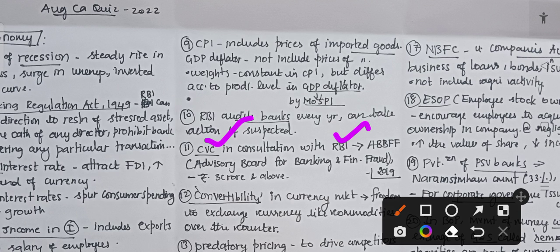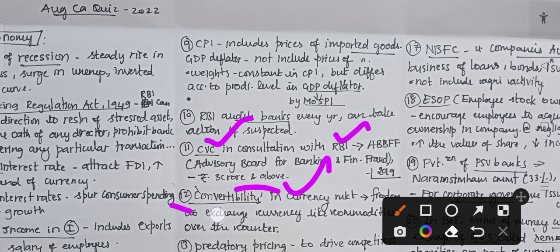So this particular thing, it will advise the banks about how to escape from the stressed asset or how to avoid it. So what is the limit? Initially it could advise only for assets of 50 crore and above. Now CVC has expanded it and allowed even 3 crore and above cases also.